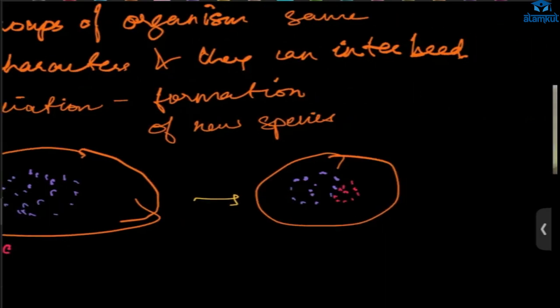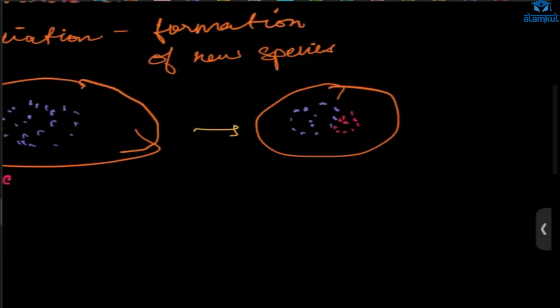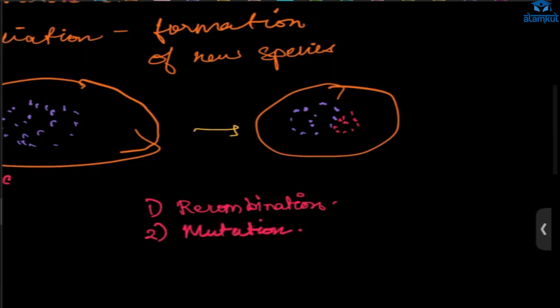Variation doesn't require two different parents. It can even happen by itself, naturally. How does variation happen? The first thing is by recombination, the genes, gametes and their fusion, what we talked about. And there is also mutation. So variation will occur like this.